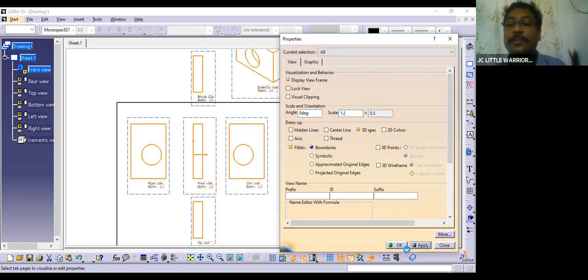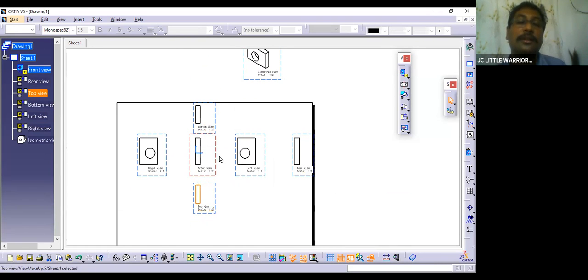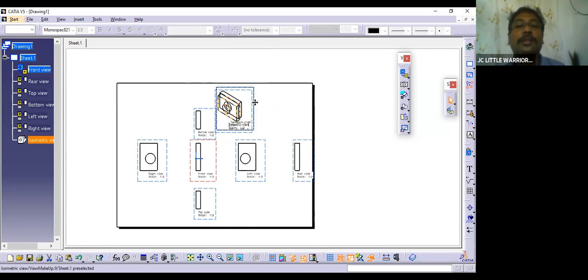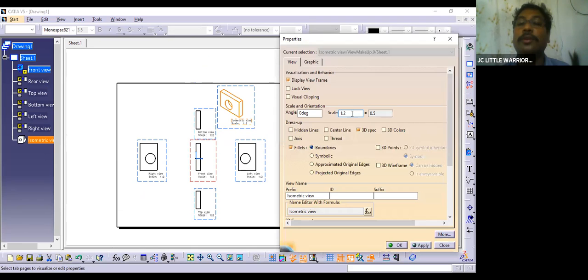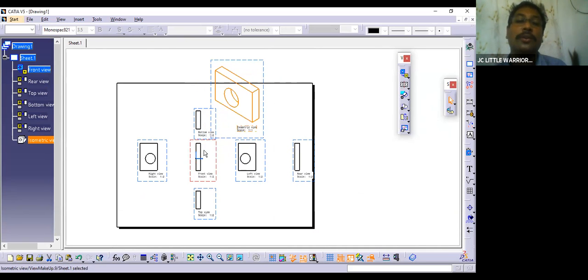So say apply, and the scale will be 1:2, and this will be communicated to you saying that if you are designing a part and the drawing should be prepared with the scale of 1:2 or 1:1, or only iso view is required in 1:1. If only iso view is required in 1:1, only go into this properties and say 1:1 I want to use, and this will be 1:1, and the remaining all drawings will be 1:2. Okay, so this is automatic generation of drawings.